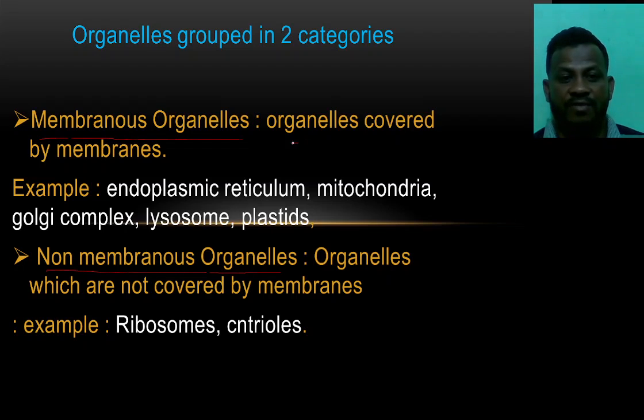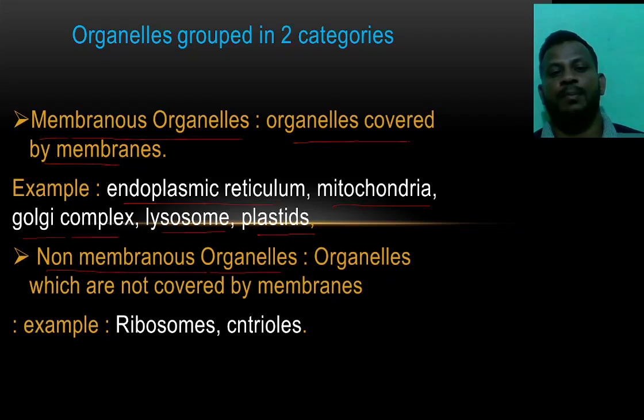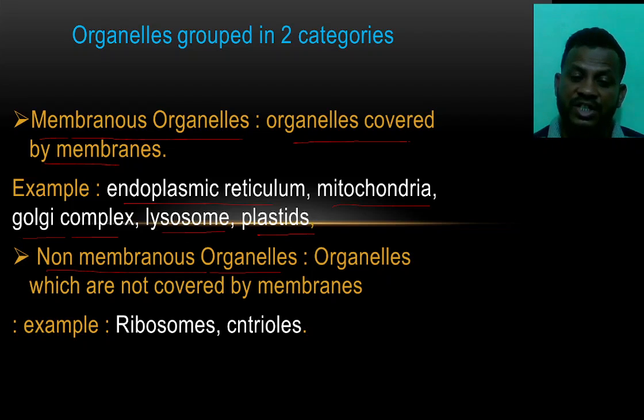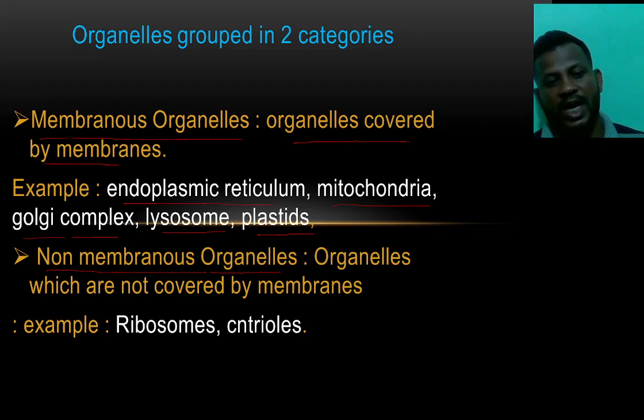Organelles covered by a membrane are known as membranous organelles. For example, endoplasmic reticulum having the membrane, mitochondria having the membrane, Golgi complex having the membrane, lysosomes having the membrane, plastids having the membrane. It means the organelles which have a membrane are known as membranous organelles.